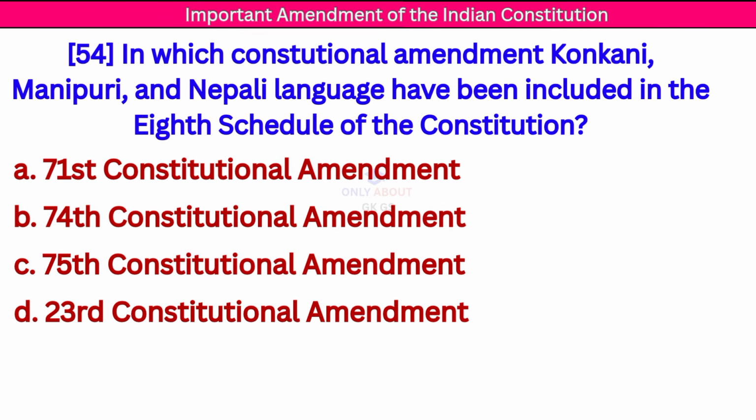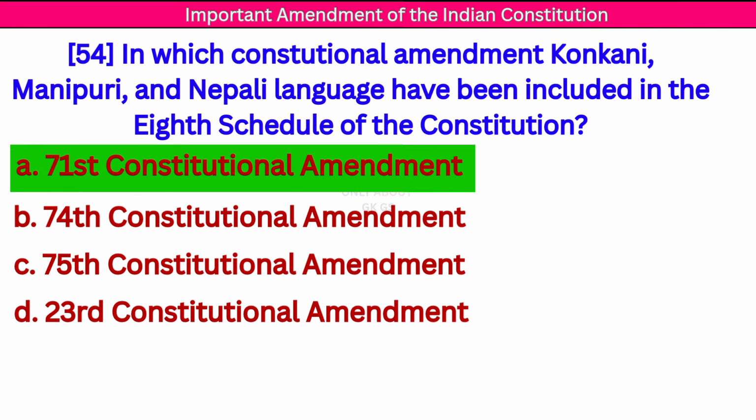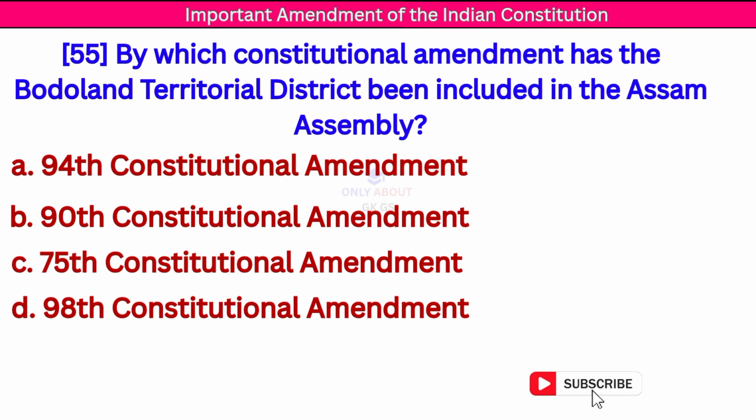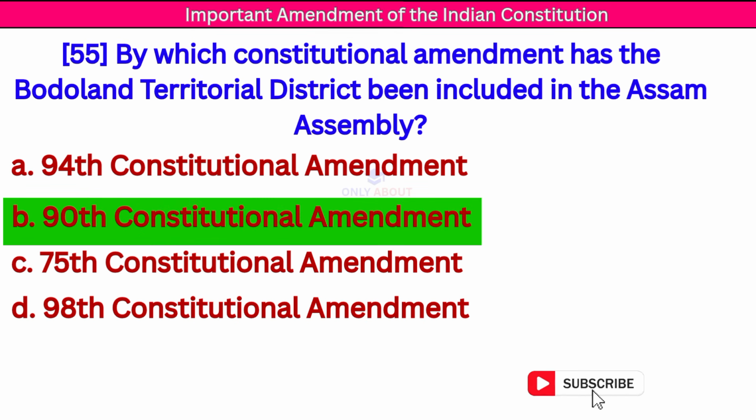Next question. In which constitutional amendment have Konkani, Manipuri and Nepali languages been included in the 8th schedule of the Constitution? Correct answer 71 Constitutional Amendment. Next question. By which constitutional amendment has Bodoland Territorial District been included in the Assam Assembly? Correct answer 19 Constitutional Amendment.